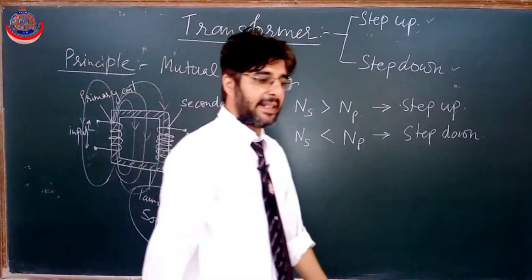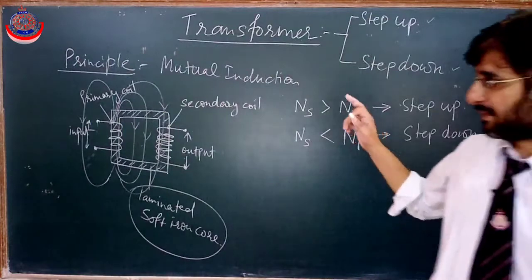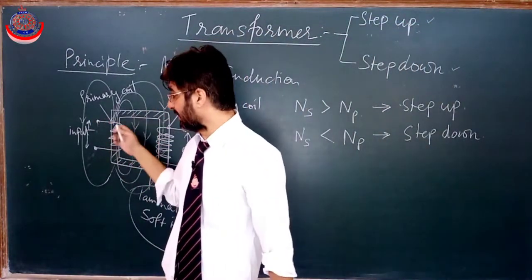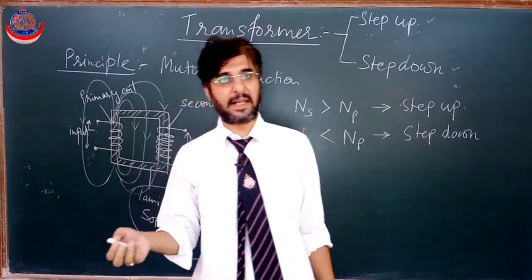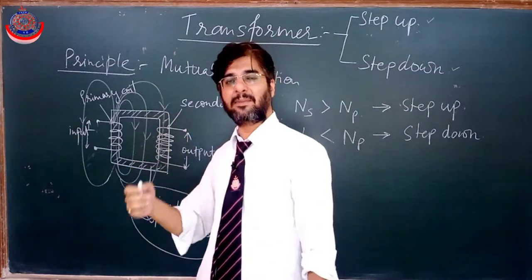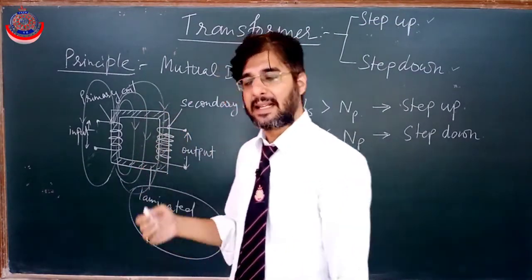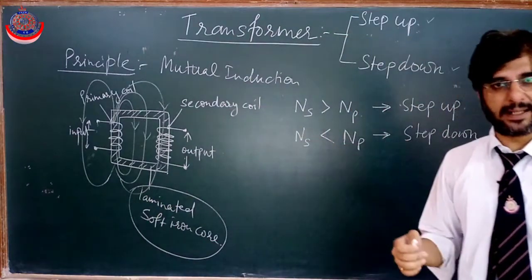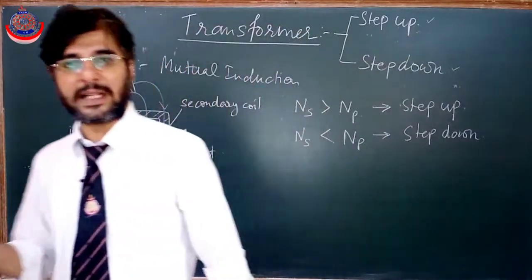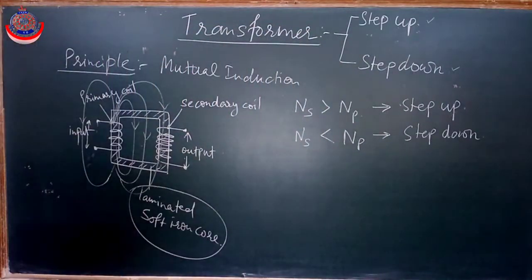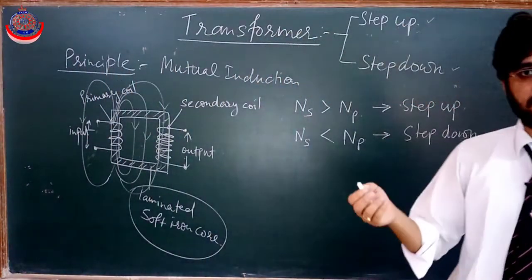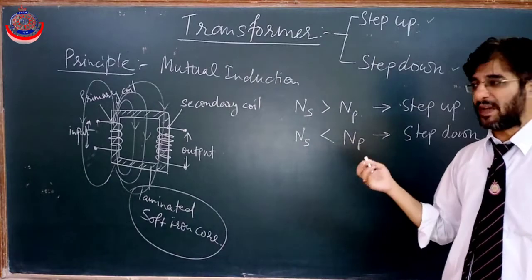And we have already studied that if any metallic sheet, we are saying iron core, iron is a good conductor of electricity, is placed in the varying magnetic flux, then eddy currents are produced in that metallic sheet. And the nature of those eddy currents is again according to Lenz's rule, that it will always try to oppose the cause due to which it has arisen.